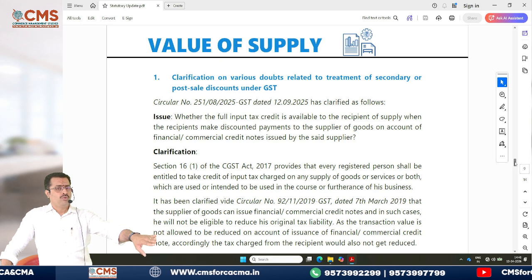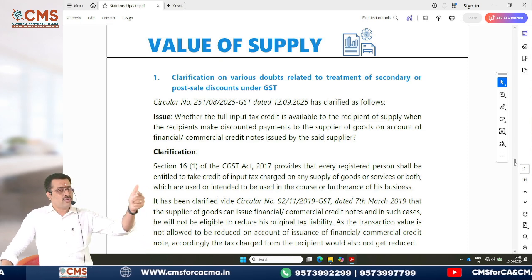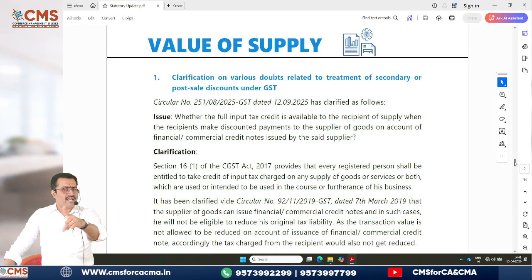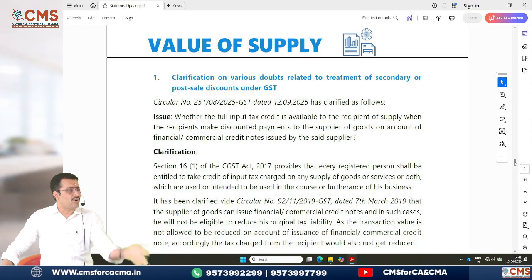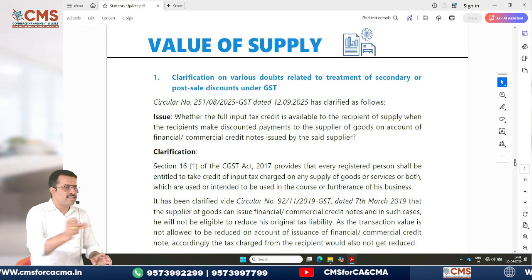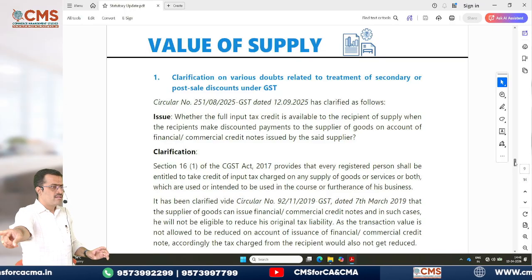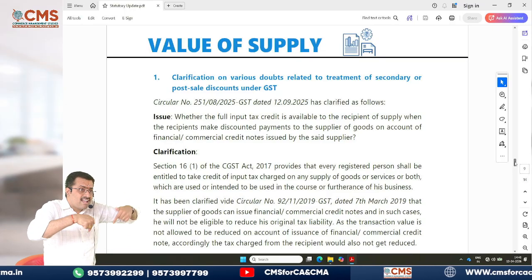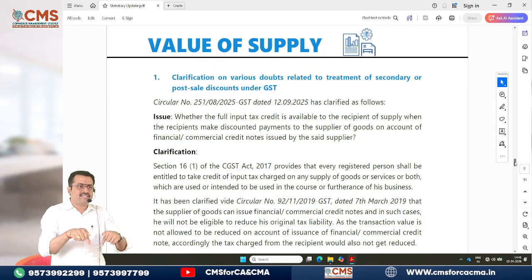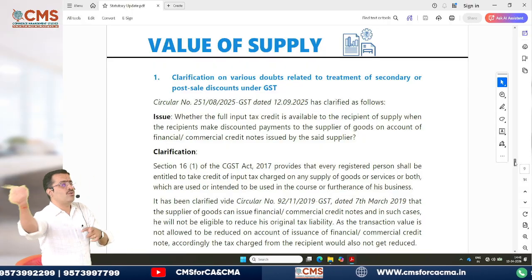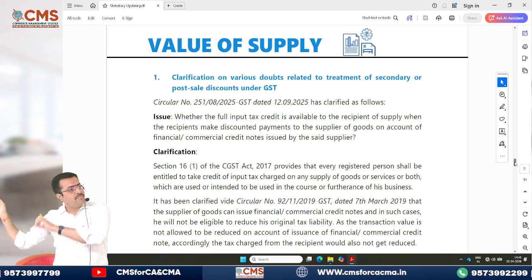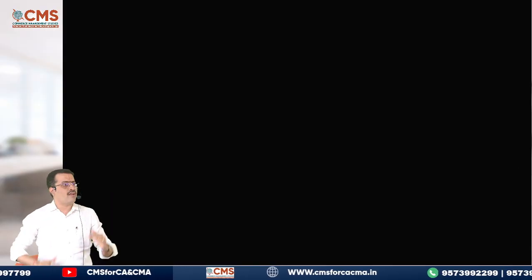Now, the seller will issue a credit note to the buyer for 1,000 rupees. So when he issues a credit note to the buyer for 1,000, why 1,000? Discount, no? Now what he will do? 1,000 into that 5%, which will become 50. That means when the seller already gave 1,000 to the buyer, in the seller's GSTR-1, hope you are clear about that, he would have raised a credit note in the name of the buyer. When he already raised a credit note in the name of the buyer, for the buyer, in the input tax credit, so much would have already got reduced.